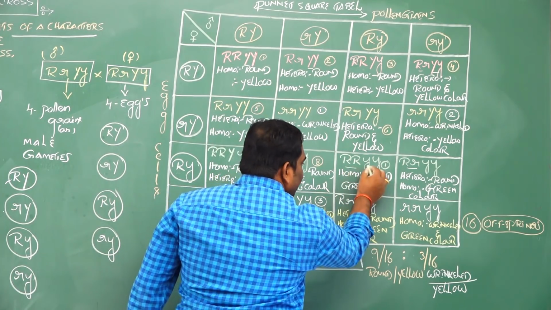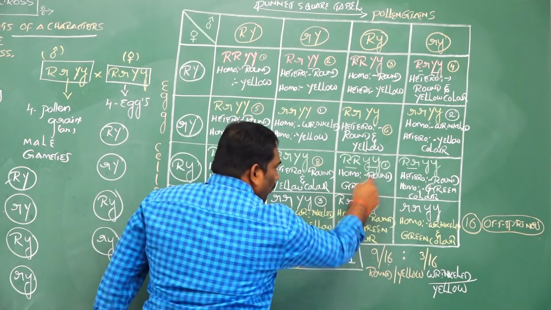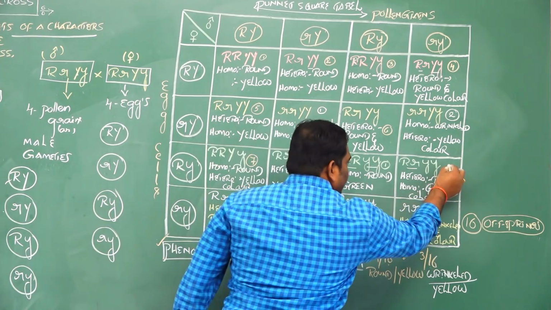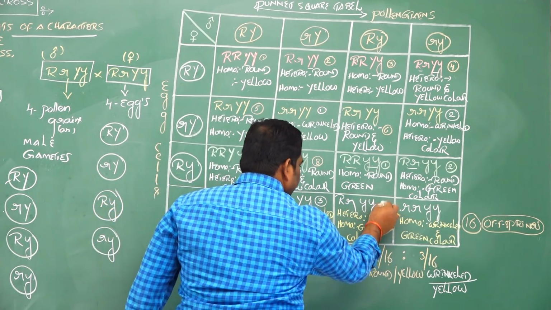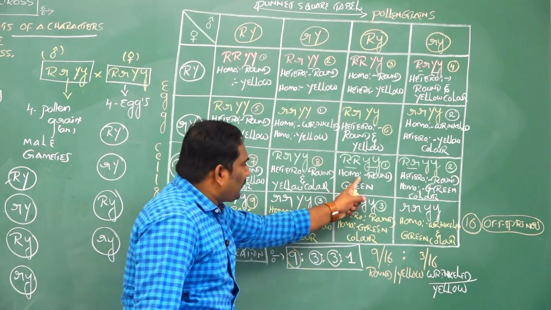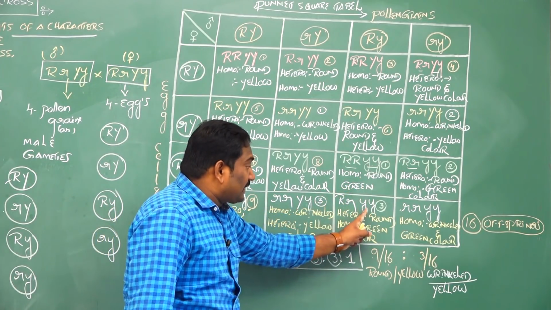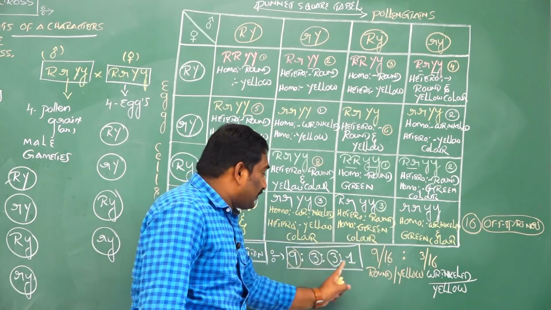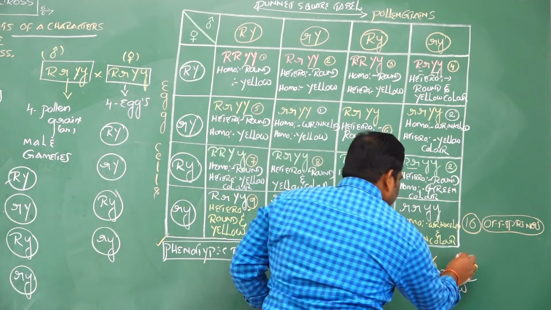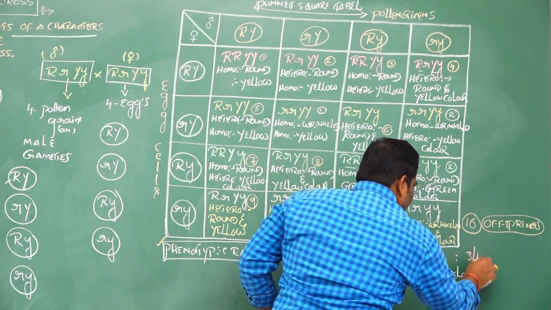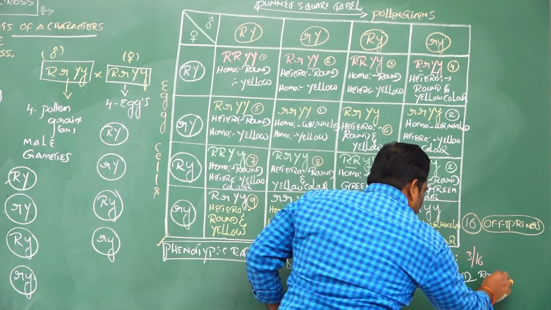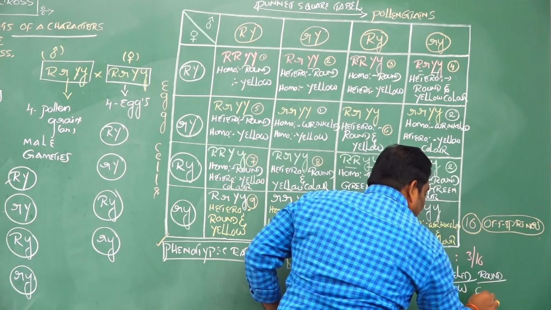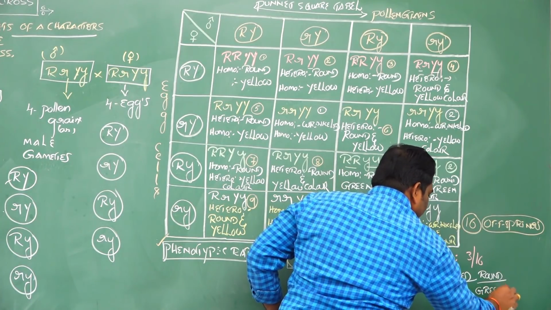Round shape of seeds and green color, how many are there? 1, 2, and 3. These are the new variants or recombinants, 3 out of 16. Character is round shape of seeds and green color seeds.